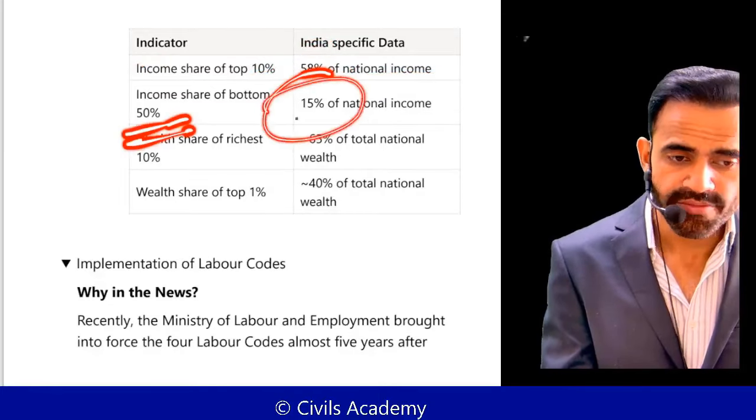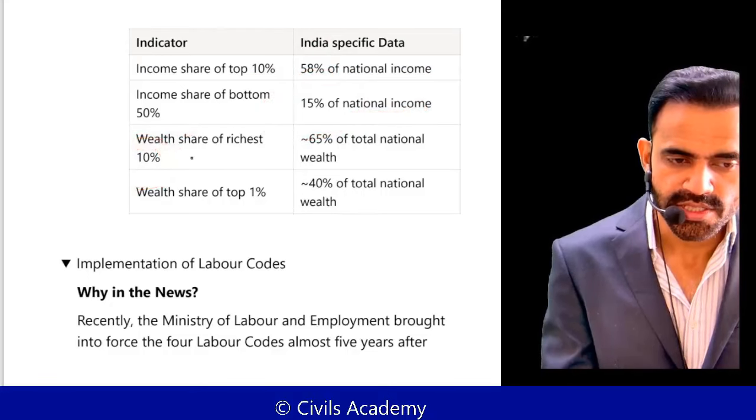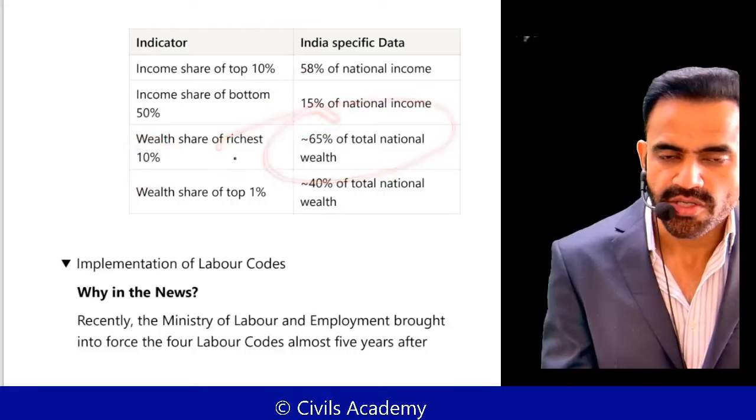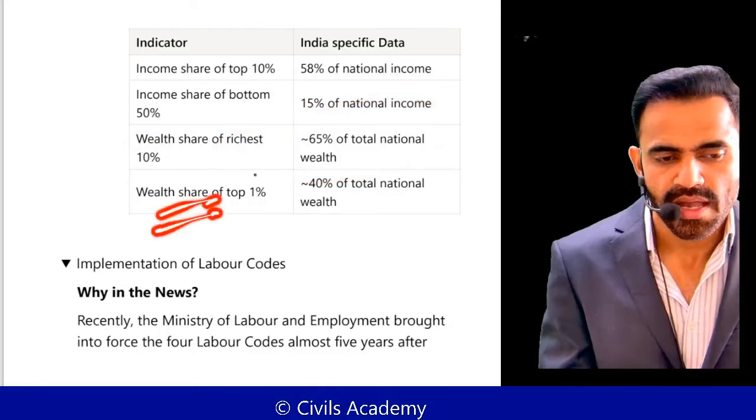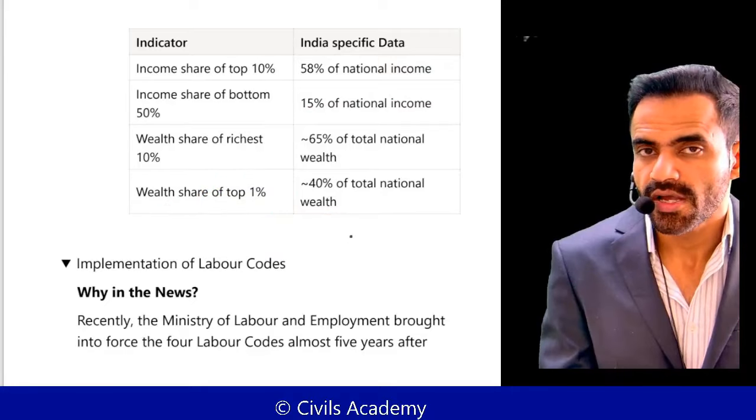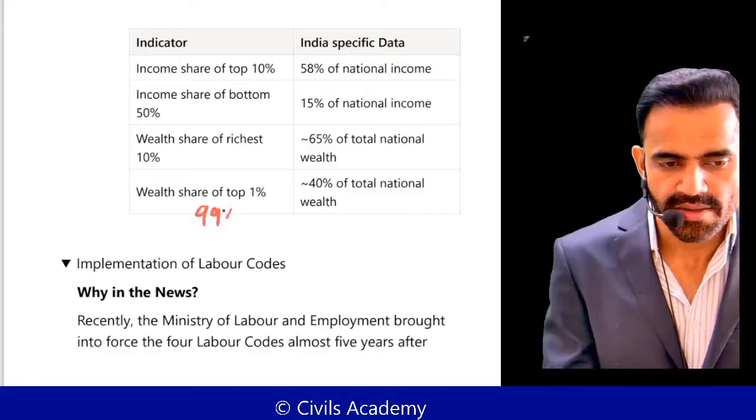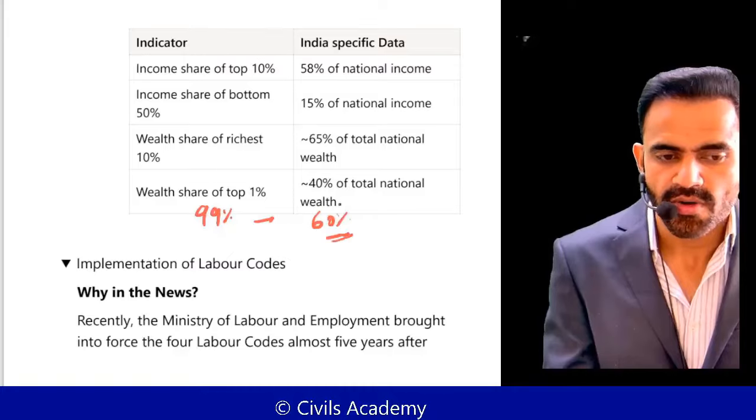Bottom 50% have 15% of the national income. Top 10% in our country have 65% of the national wealth. And top 1% have 40% of the national wealth. That itself shows the level of inequality. In a very simple sense, understand it this way: remaining 99% have 60%, and top 1% have 40%.